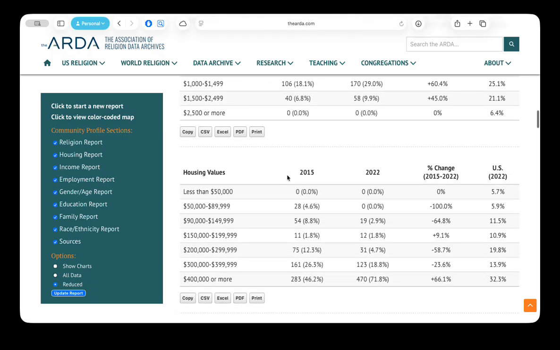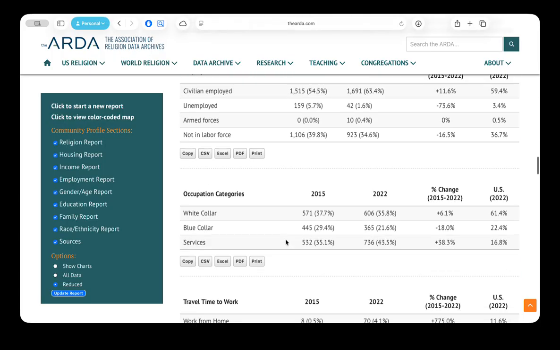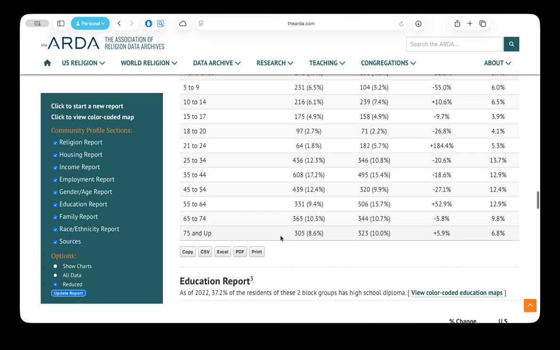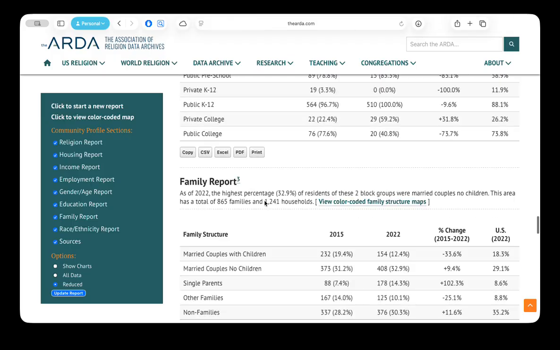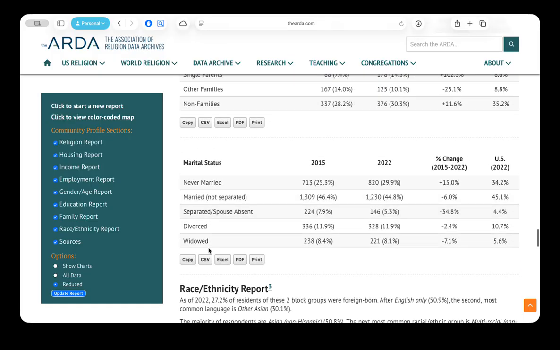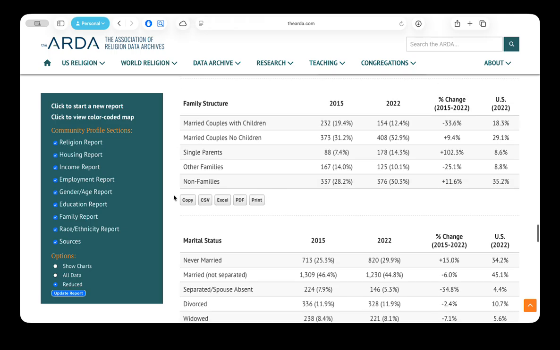Housing, rent, how much the average house costs, the age of that housing, income, education. So lots of information. Ages. Do you live in a community that has a lot of young children, or is it mostly older folks? And that will help you do that good discernment work of what God might be calling your congregation and your ministry into. You can download this information in different formats, whether CSV, Excel, PDF, or just go ahead and print it. You can even just copy it and paste it into a document that you're working on for each of these little subsections.